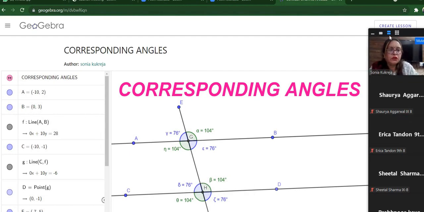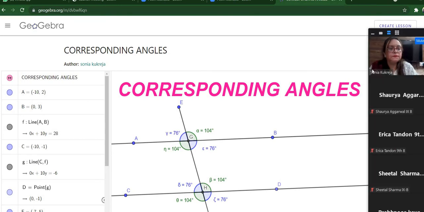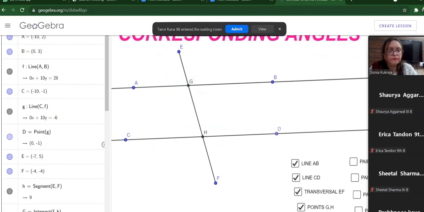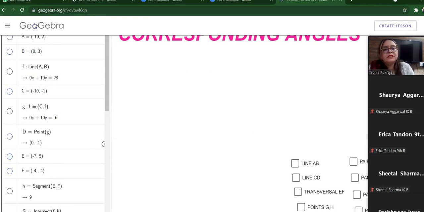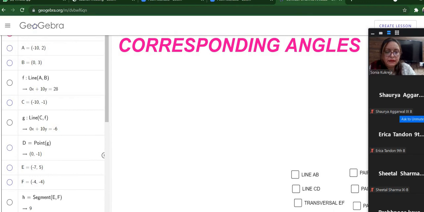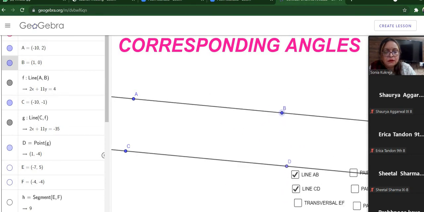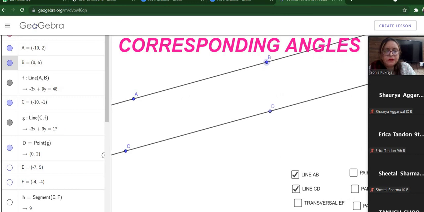So let's see on GeoGebra about corresponding angles. Firstly, I draw a line AB. Then I draw another line which is parallel to AB. See, these lines are parallel. Wherever I am moving, these are parallel lines. Distance between them is the same.